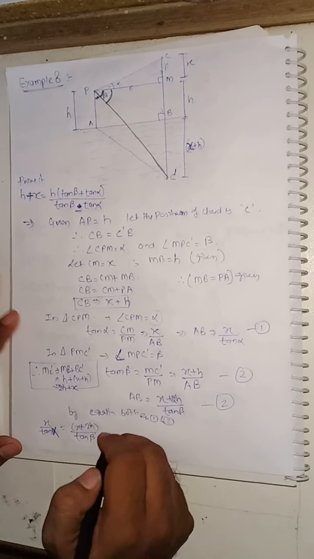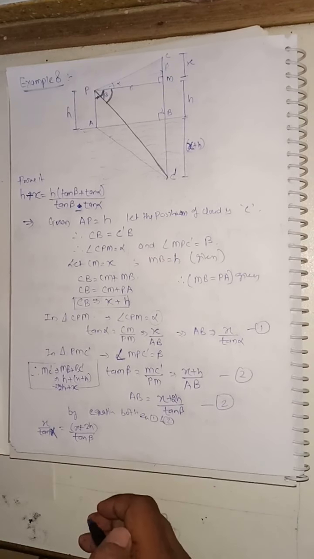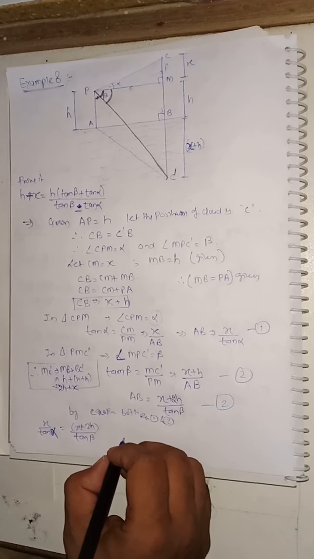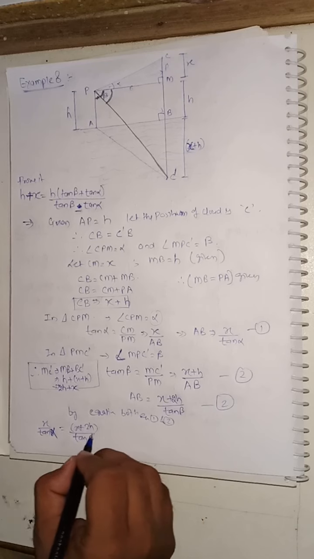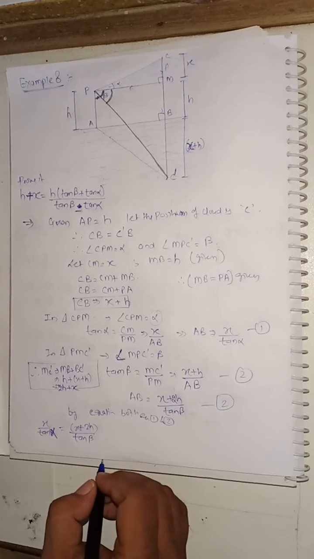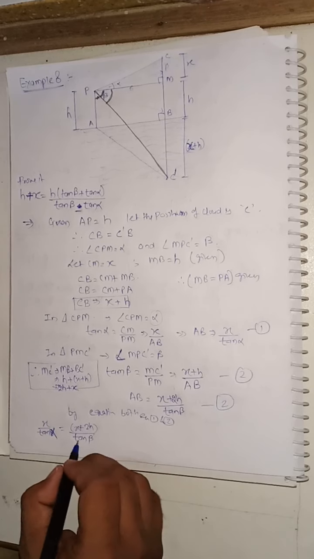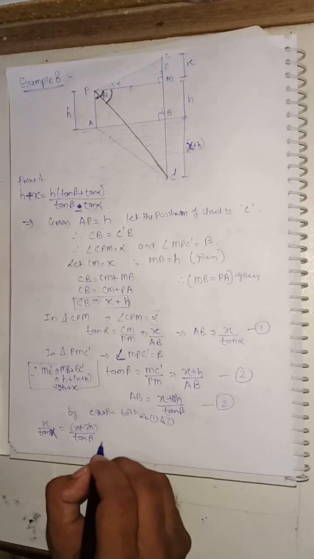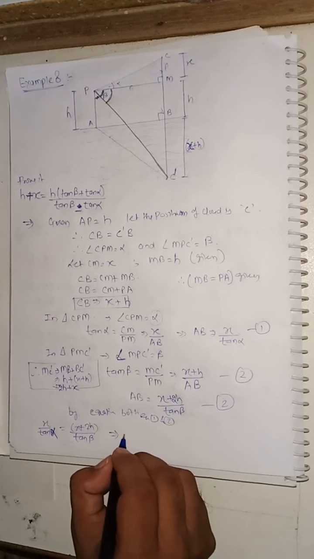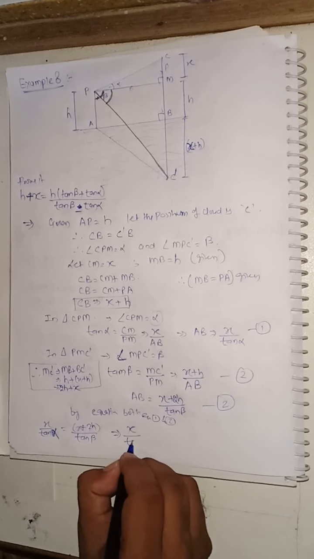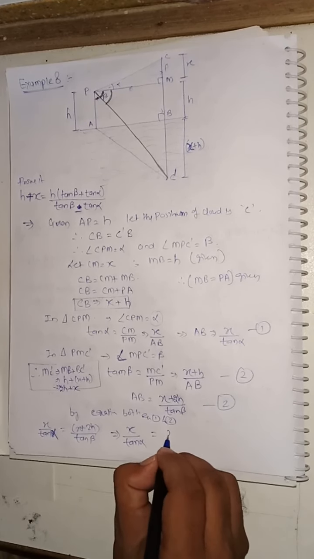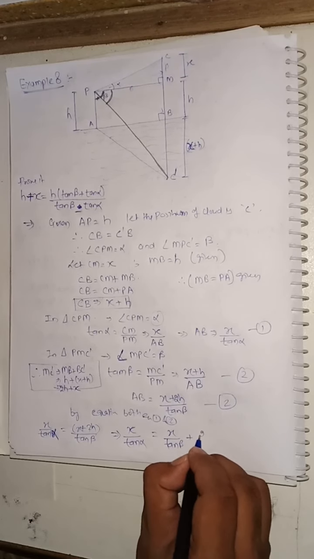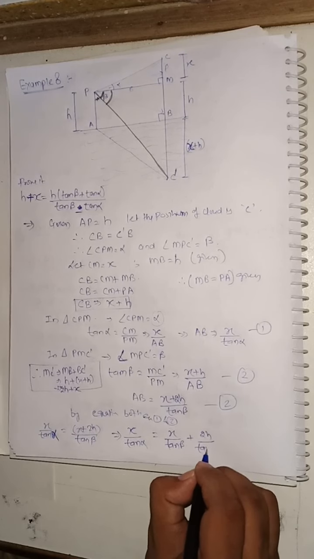So now by solving this, if I open this bracket, what I will get: x by tan alpha is equal to x by tan beta. I can write this term in this form also.